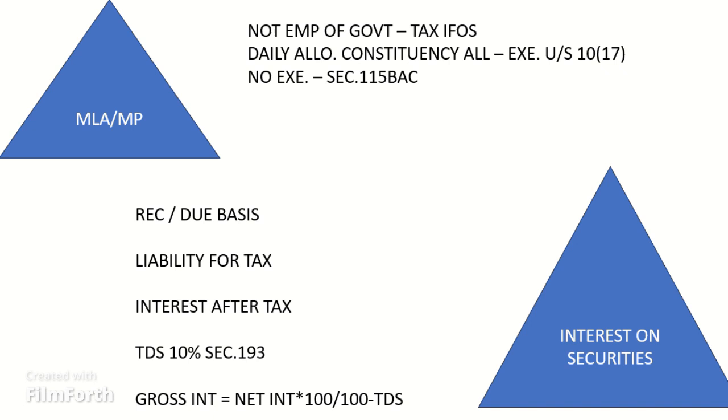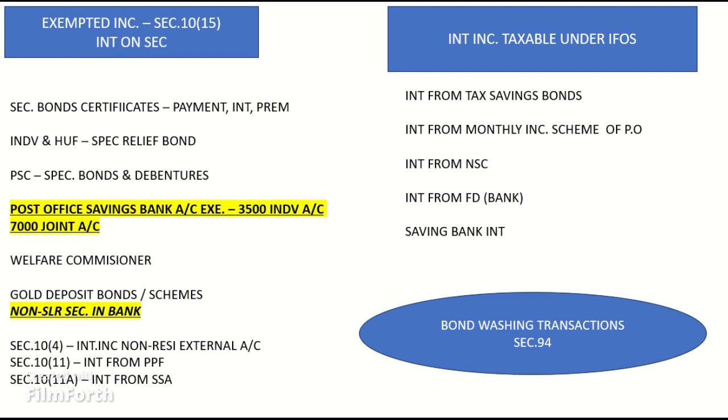a resident individual or Hindu undivided family by an account payee cheque and the aggregate amount of such interest during the financial year does not exceed rupees 5,000. Interest income taxable under the head Other Sources.